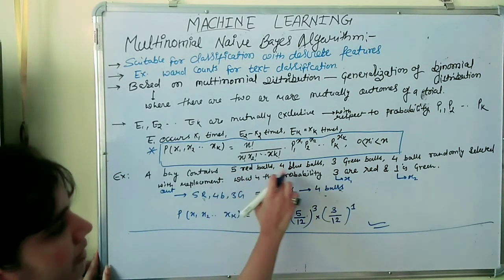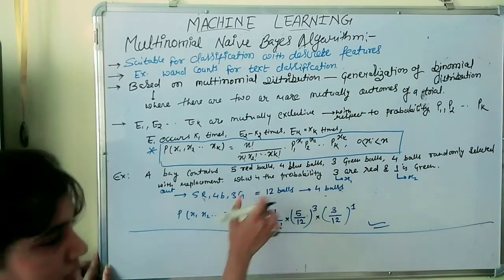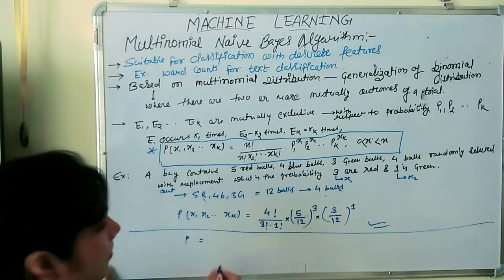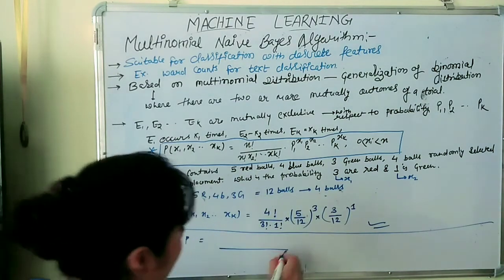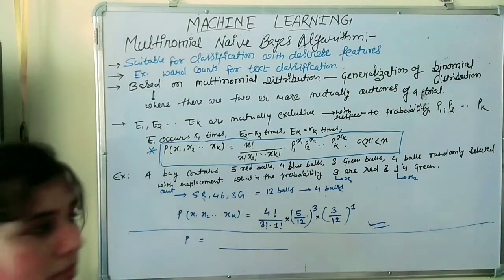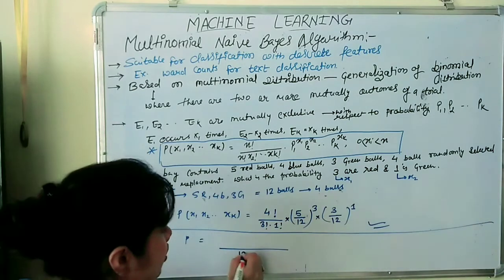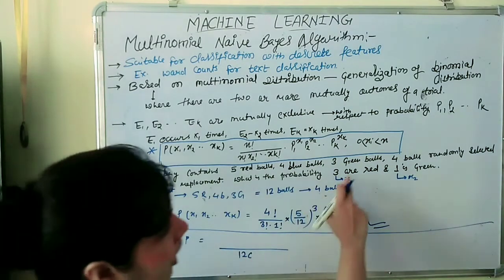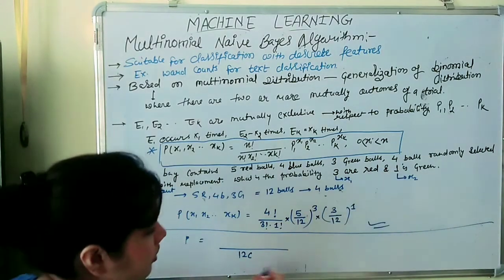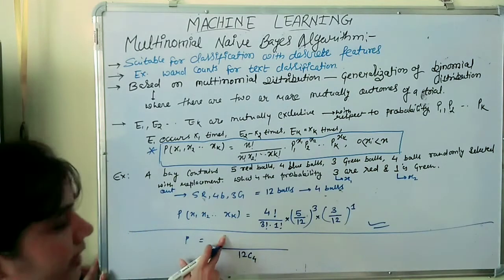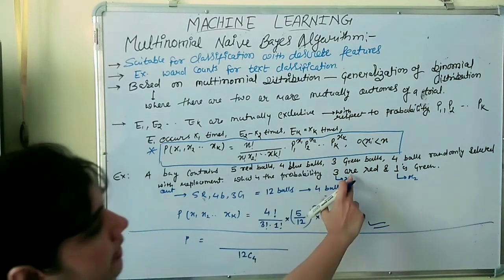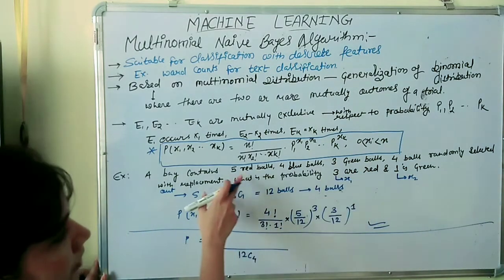We have 5 red balls, and the total number of balls is 12. The total number of ways to select 4 balls is 12C4.